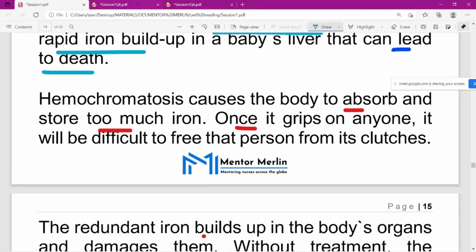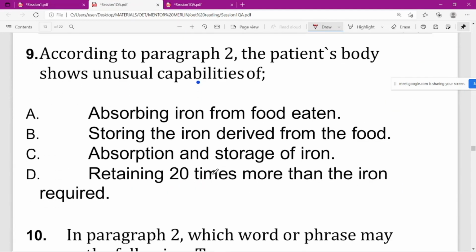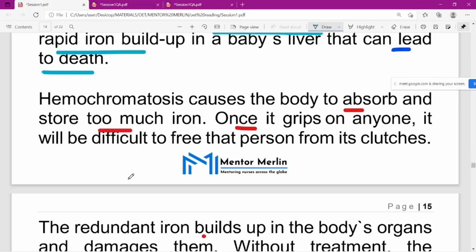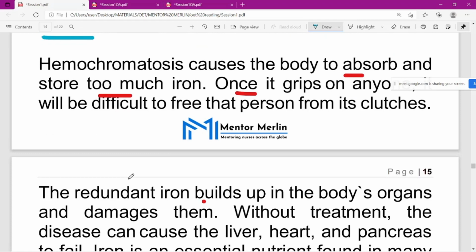Now moving on to the third question. We got the eighth one, and also the ninth one. So it's according to paragraph 2.